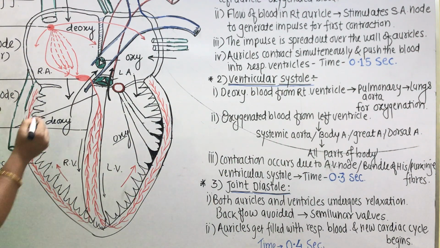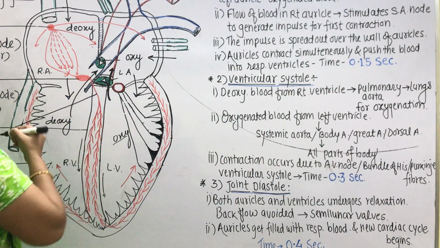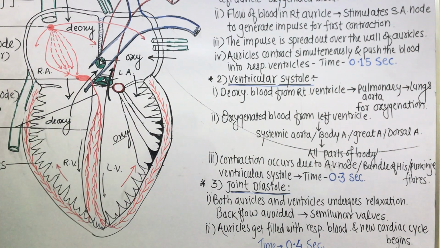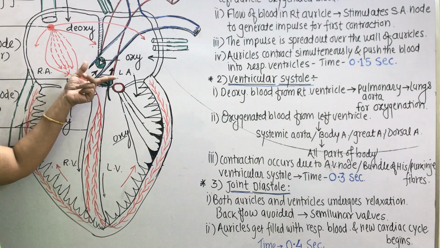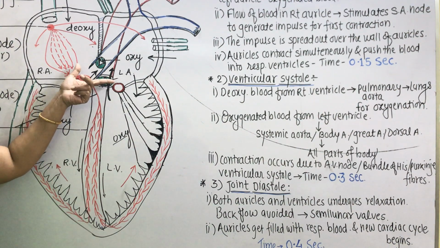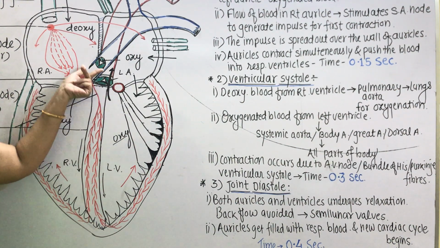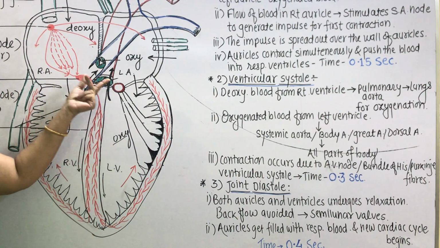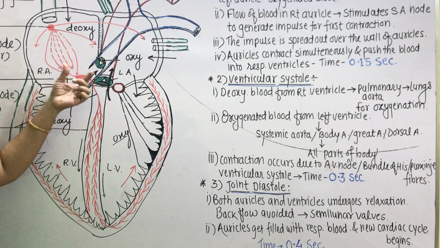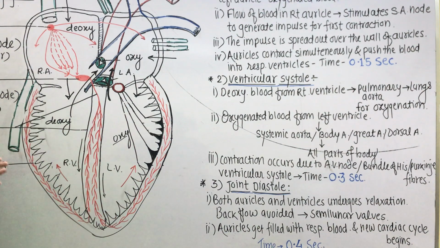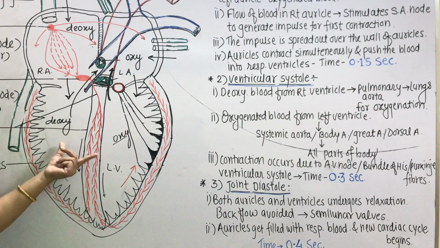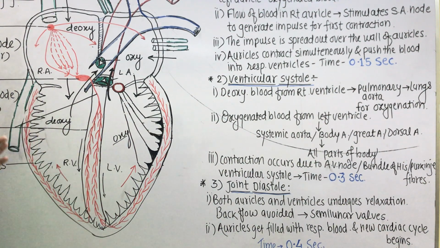See the functioning of semilunar valves. Semilunar valves are present at the openings of the pulmonary aorta as well as the systemic aorta. Both openings are guarded by three rings of semilunar valves, and their function is about the same: to prevent the backflow of blood.